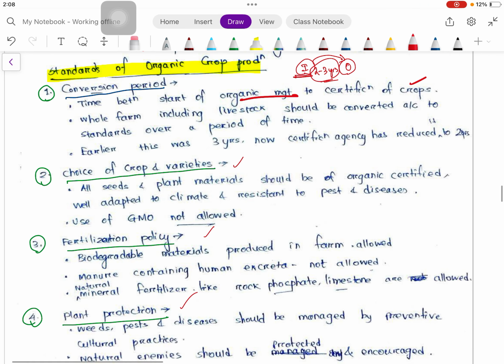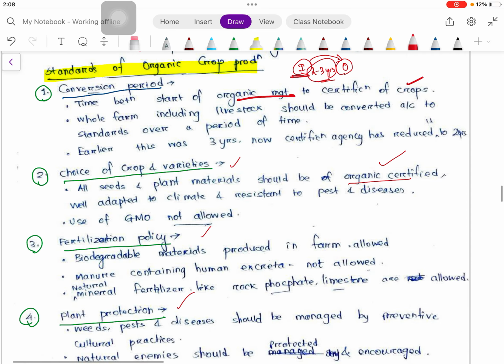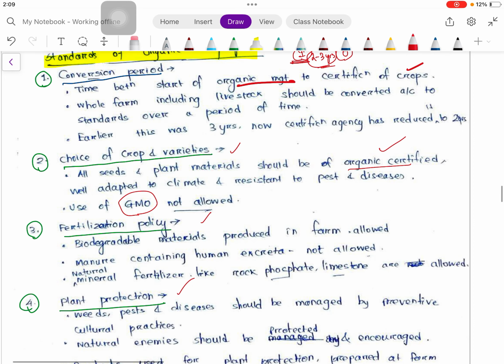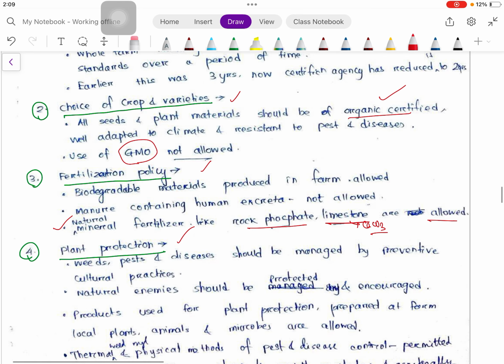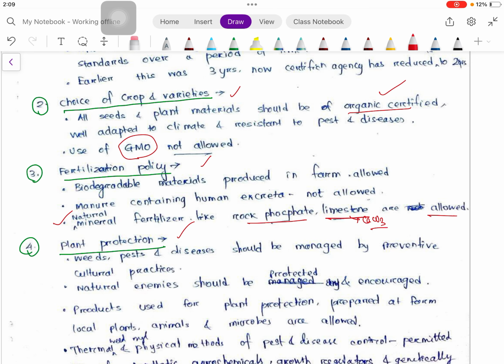Then choice of crop variety. All seeds and plant materials should be organic certified. This is important, and they should be well adapted to climate and resistant to pests and diseases. Use of GMO, genetically modified organisms, is not allowed in organic farming. This should be remembered. Then fertilization policy: we know biodegradable material from the farm is allowed. One important point: natural mineral fertilizers like rock phosphate and limestone are allowed. As we have discussed, limestone is calcium carbonate, and hydrated lime is used for liming purposes.